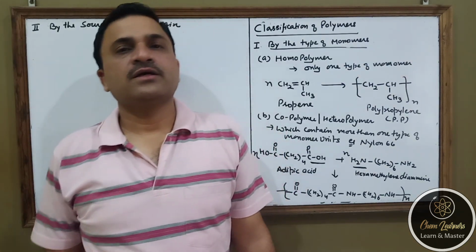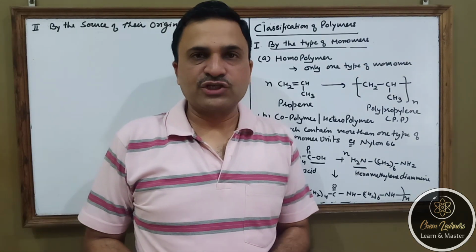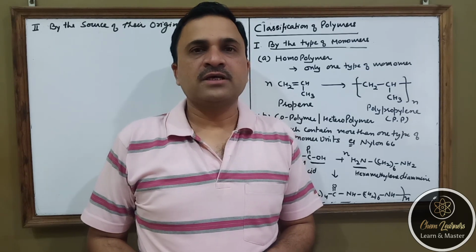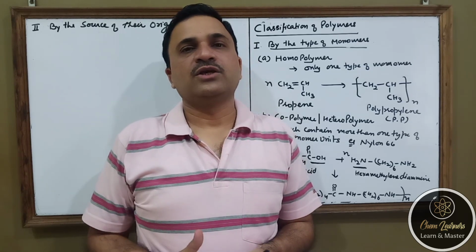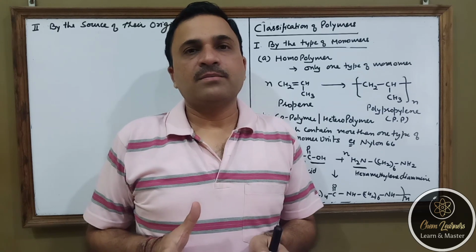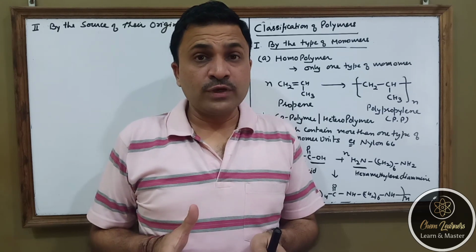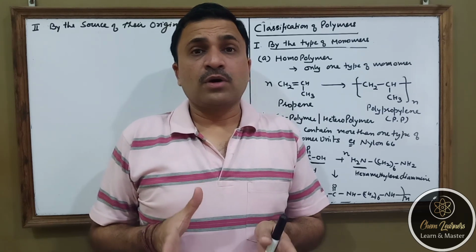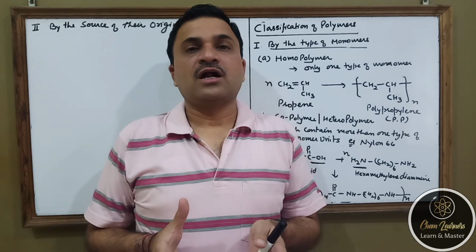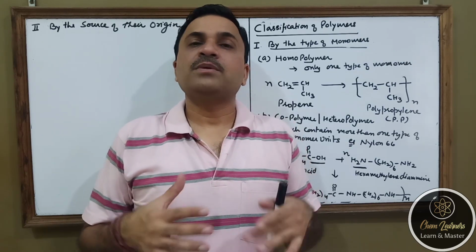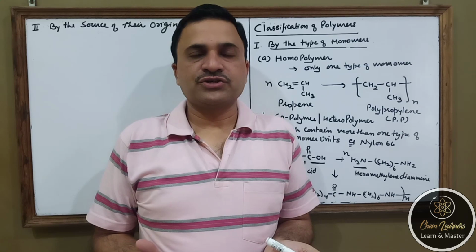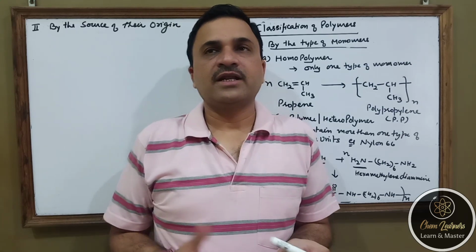So, we can get polymers from natural sources, as well as we can make them chemically, by synthetic methods. If we take these polymers from natural sources, they are called natural polymers, and if we are preparing them in the laboratory or in industry, we say it is a synthetic polymer.